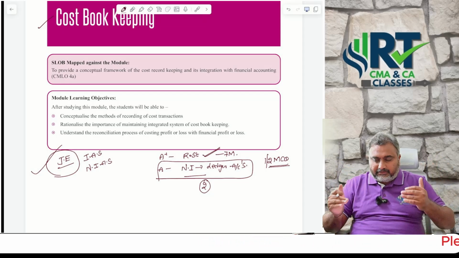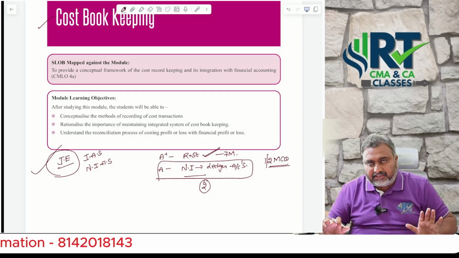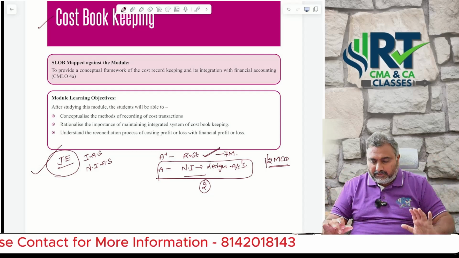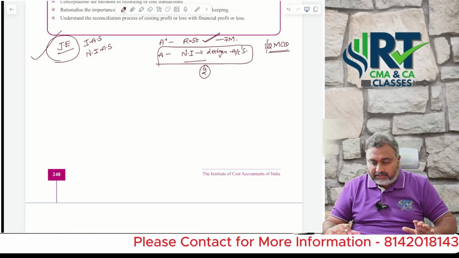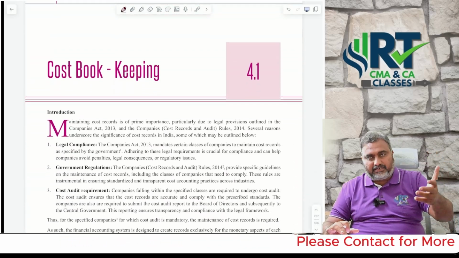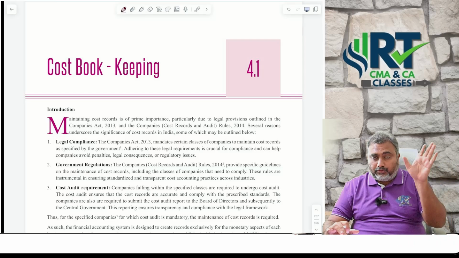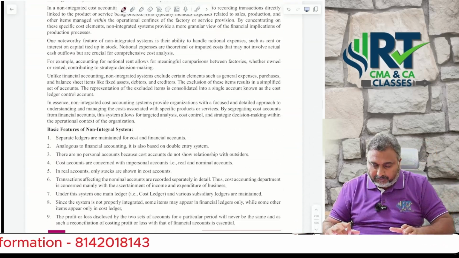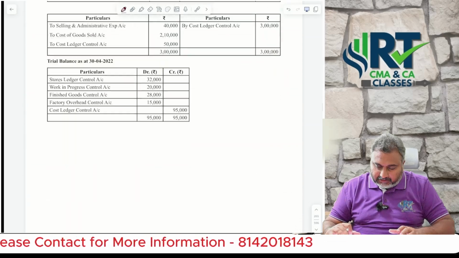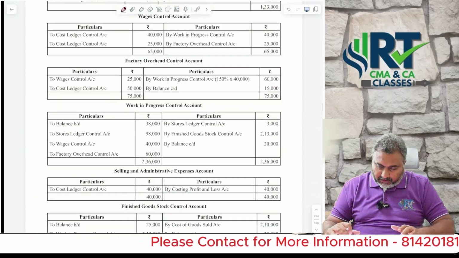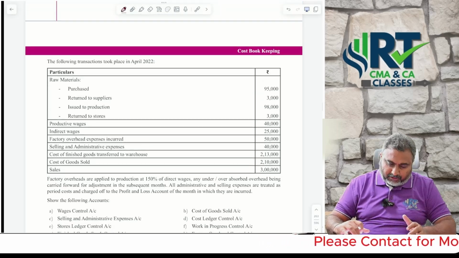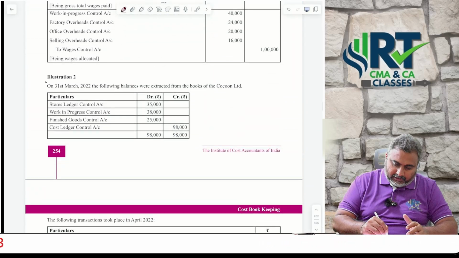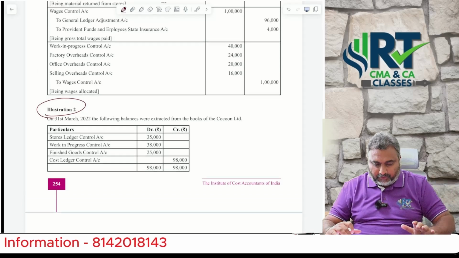I am expecting this attempt also, reconciliation statement, major chance is there. So there is a chance of asking ledger accounts also, because anyway you are learning journal entries. That's the reason I said you go through the journal entries comfortably, especially from the reconciliation point of view. Under non-integrated you have question number 1, sir. Go through that particular illustration number 2 comfortably, more than enough.